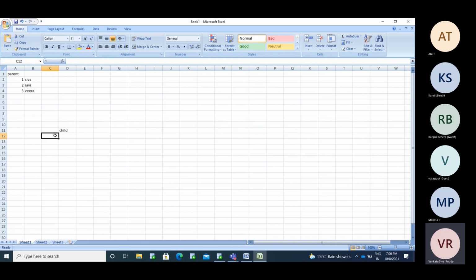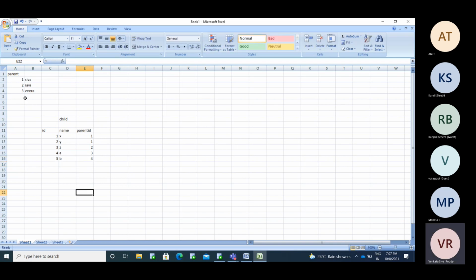Okay, so child IDs 1, 2, 3, 4, 5, with names X, Y, Z, A, B. So this is ID, this is name, and this is like a parent ID. So while taking that, 1, 1, 2, 3.